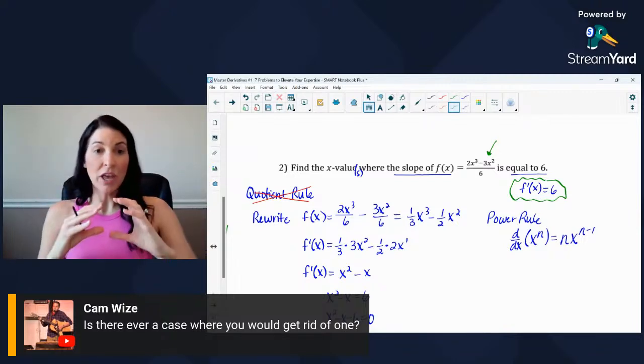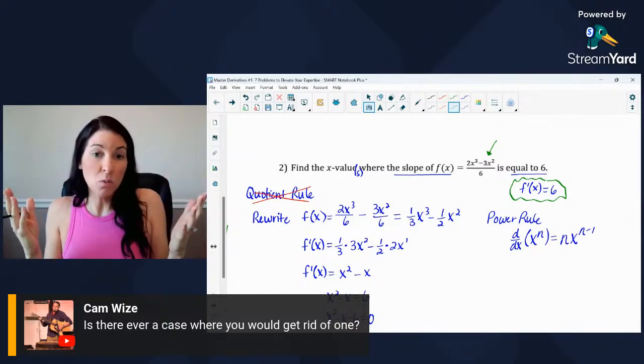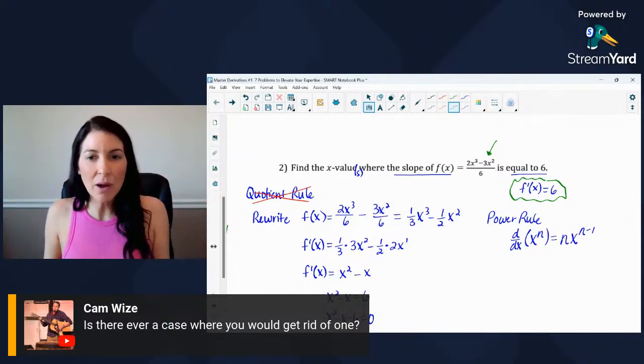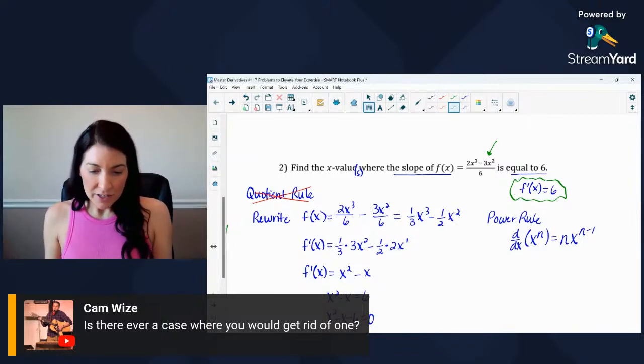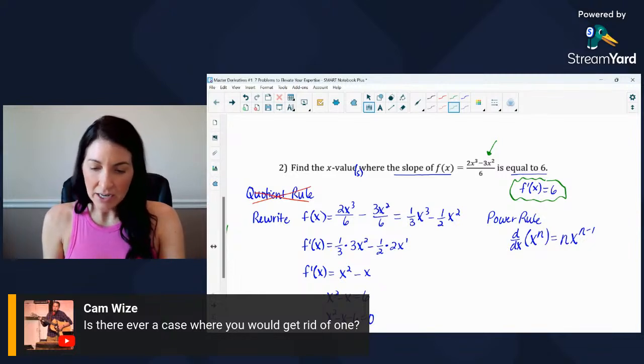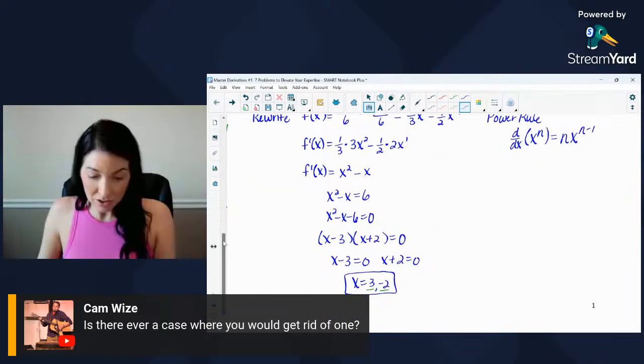And I would say, if you were to graph the entire function f of x, both of those would be solutions. The only time I would get rid of one is if they gave you an interval. So if it said, for example, find the x values on something like 0 to 5 where the slope is equal to 6, that's one thing we would need to check when we get our answers.